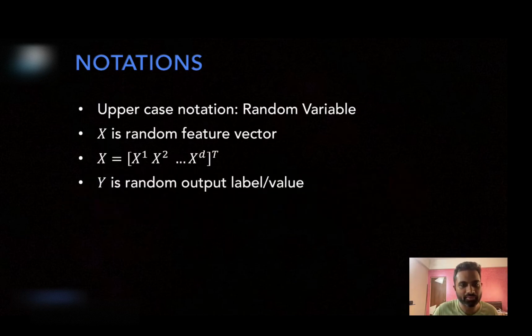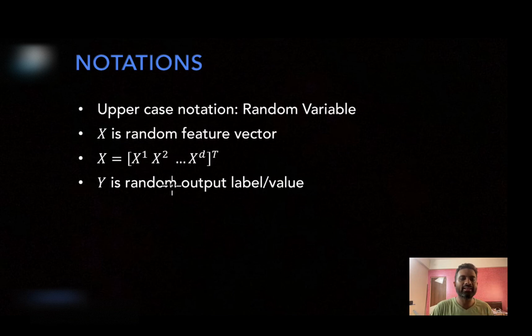So X is a random feature vector and it consists of D features in general, and capital X superscript 1, capital X superscript 2 up till capital X superscript D are also random features. So X is a random feature vector made by D random variables. Are you okay with this notation? You have to be comfortable with this notation.